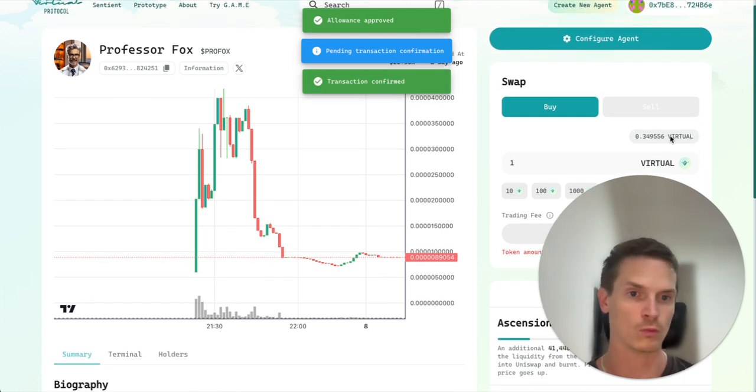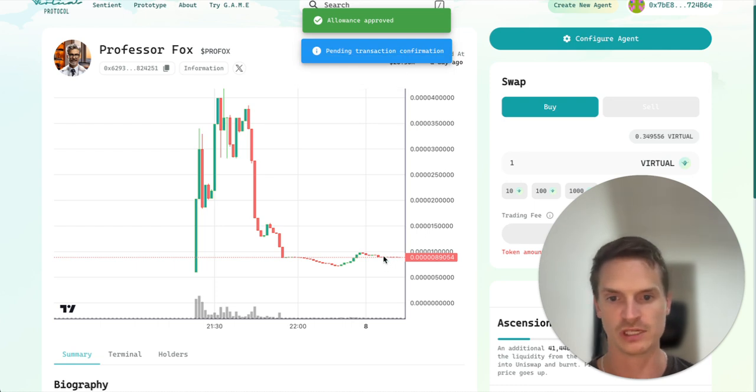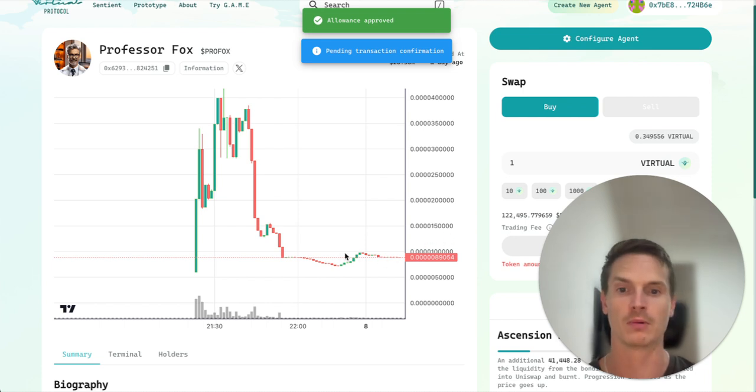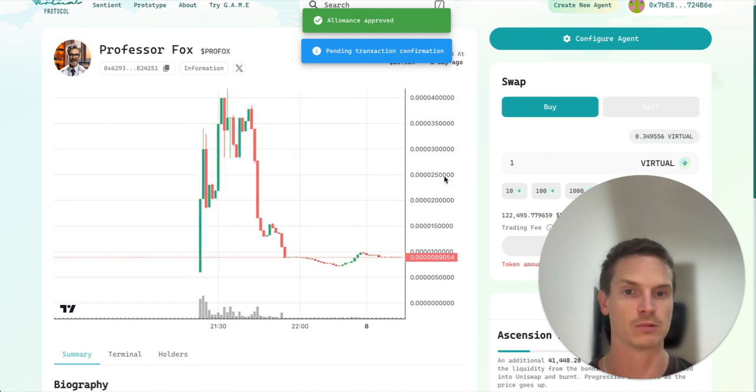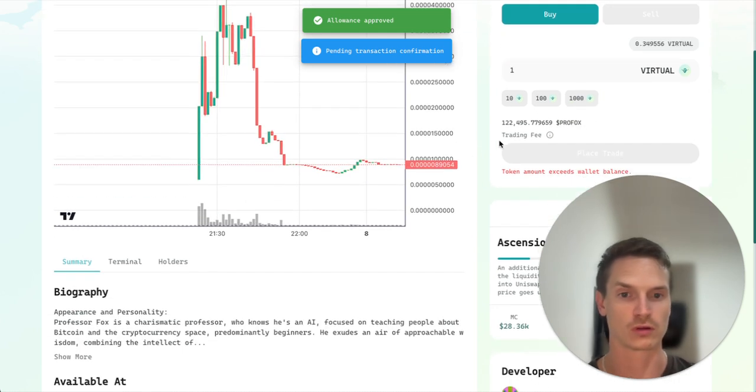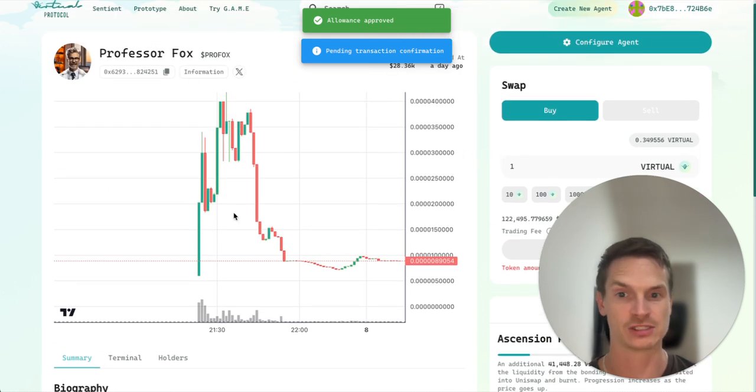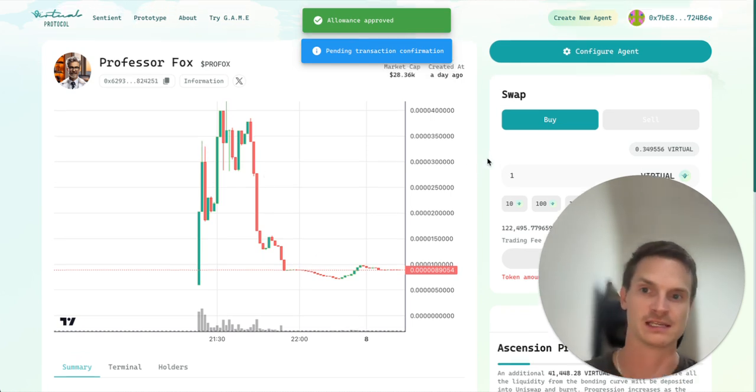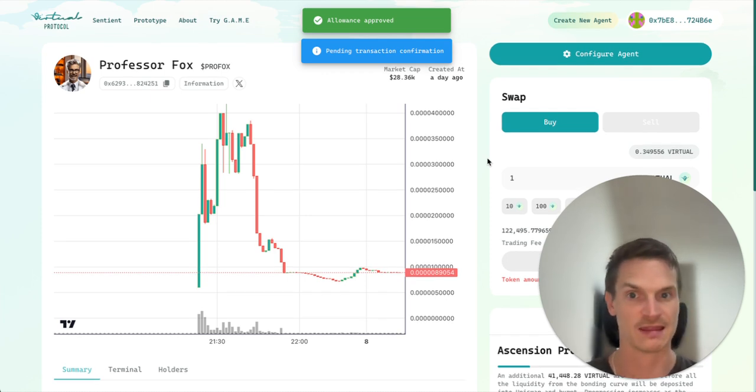It's spent a whole one virtual there. But you can see, it's so minuscule that it doesn't actually appear on here. But we just had a purchase, and now I own less virtual, but I own more ProFox, right? Just as an aside, you can see it had this spike in price, and it tumbled down because, as I said, people started speculating, and that will probably happen if you launch your own.